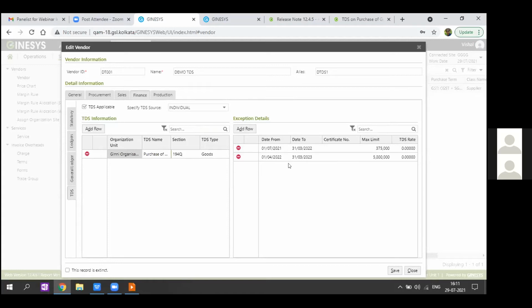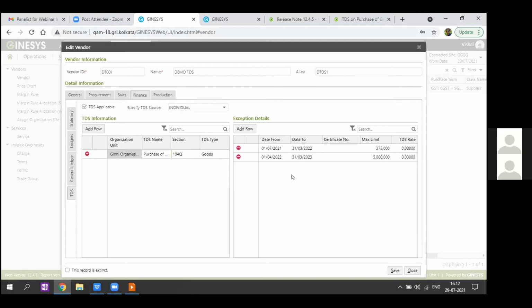And we can see that over here exceptions can be defined. Now the point over here is we need to define exceptions for every year, for the current year and even for next year. As you can see, I have defined two records, one for the current year and another for the next year. The max limit you can see on the screen for the current year, as I have not given 50 lakhs, is 3,75,000, and for the next year I have specified 50 lakhs.